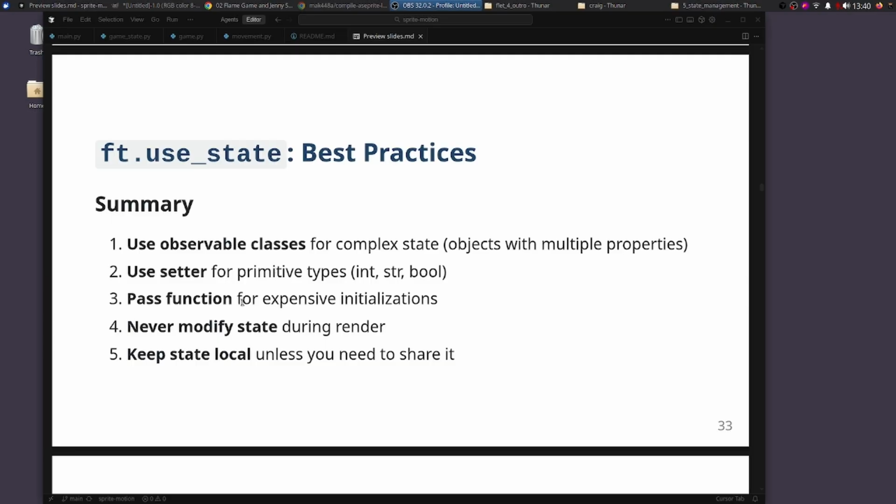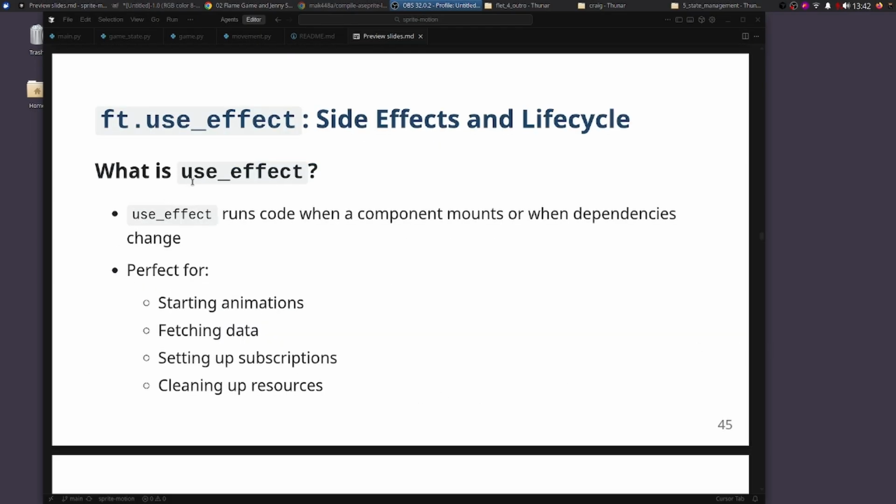If the computation is heavy or expensive at the time of initialization, you should pass it a function, and don't modify the state during the render. So don't put the state change within the component itself because you'll create an infinite loop. Keep the state local and minimize it unless you need to share it. We also use the Flet use effect, which runs the code when a component mounts or when the dependencies change. And we're using it for animations.